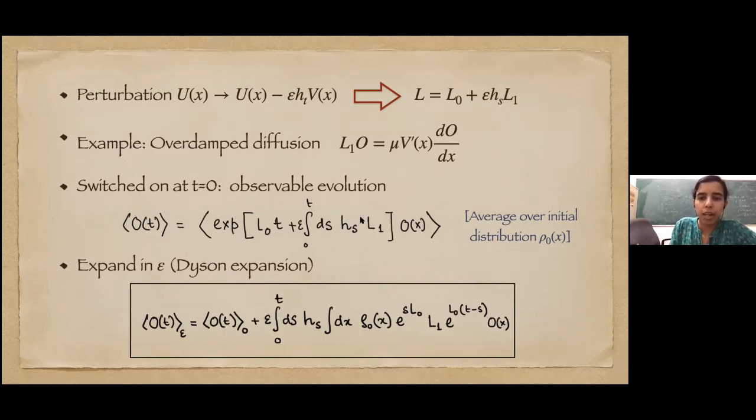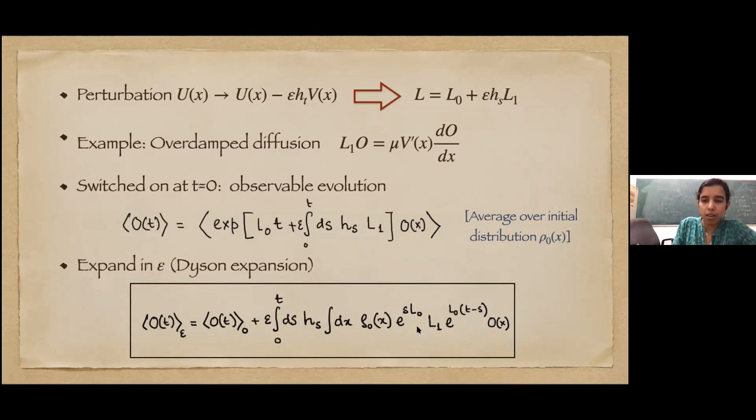So basically L1 drops in at all times s, and it's sandwiched by sL0 and L0(t minus s). You can see that we start from time 0, and then we are translated to some intermediate time s with the unperturbed generator. Then we have L1, and then we translate further to the final time t with still L0.